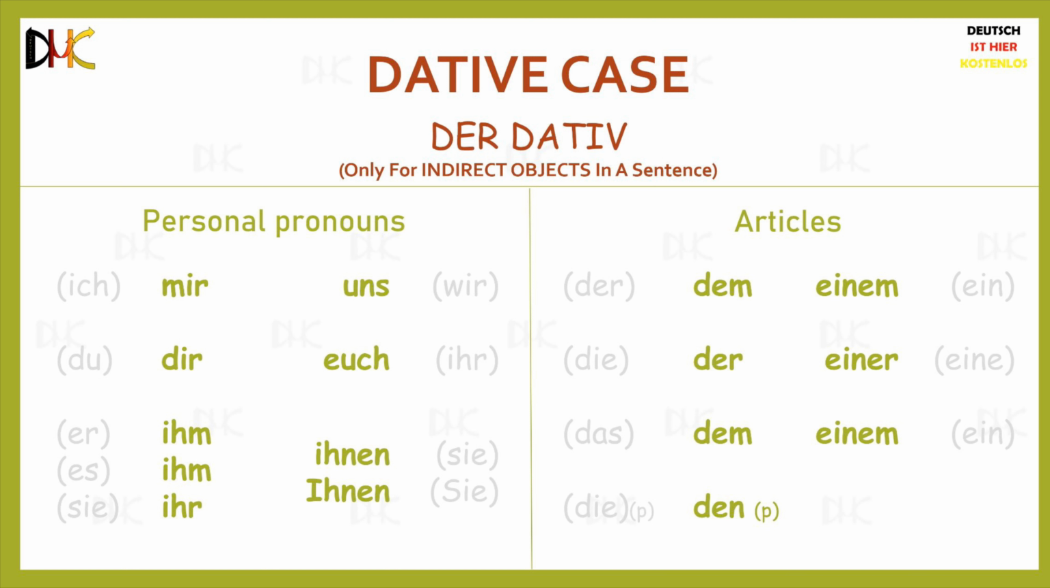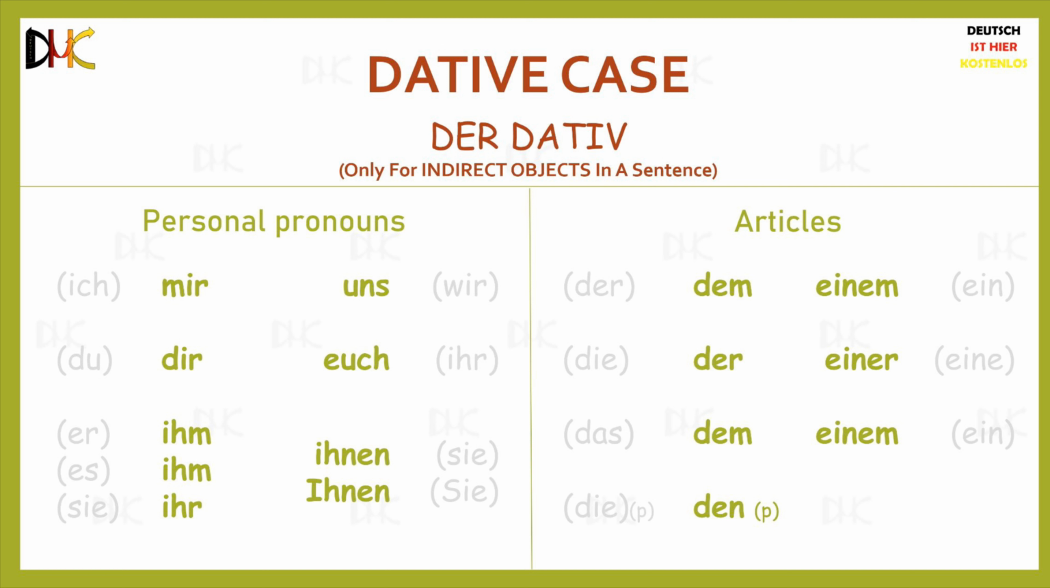In the dative case, on the other hand, all the personal pronouns and articles are different from the nominative case. Ich becomes mir, du becomes dir, er becomes ihm, es also becomes ihm, sie becomes ihr, wir becomes uns, ihr becomes euch, sie becomes ihnen, and capital Sie becomes capital Ihnen. Just like capital Sie, the first letter of Ihnen is capital, but I'm going to refer to it as capital Ihnen just to make life easy.